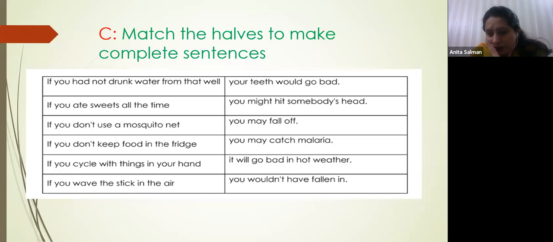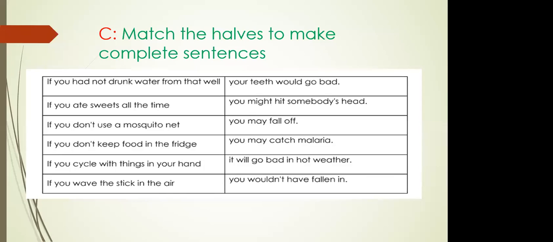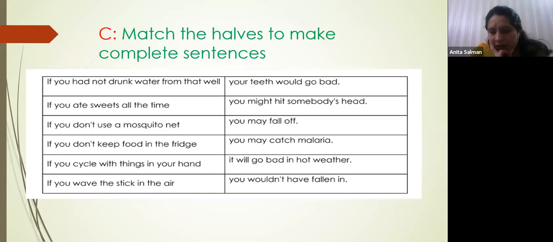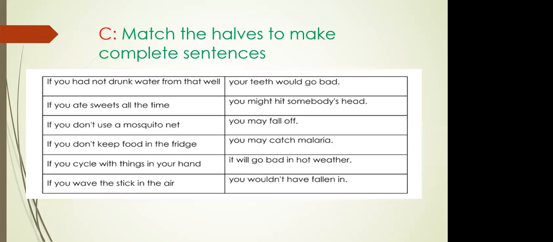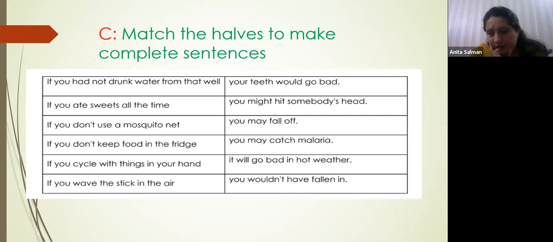Very good. If you don't keep food in the fridge, then what happens? It will go bad in hot weather. Very good. Next, if you cycle with things in your hand, what happens? You may fall off. Very good. Next, if you wave the stick in the air, then what happens? You might hit somebody's head.